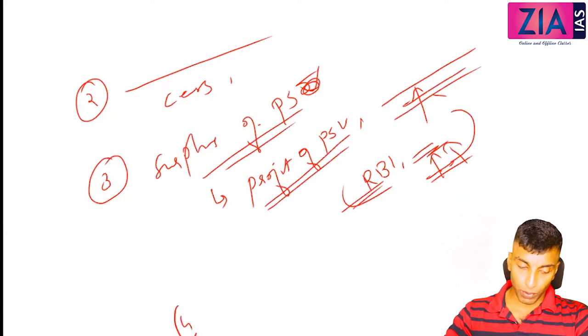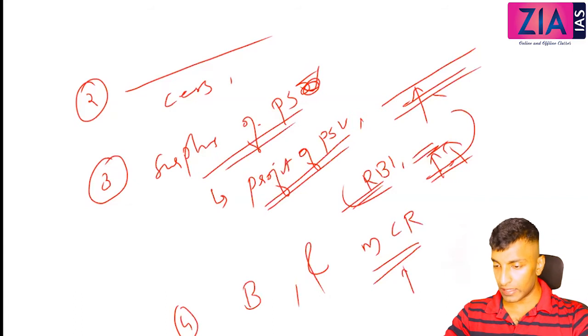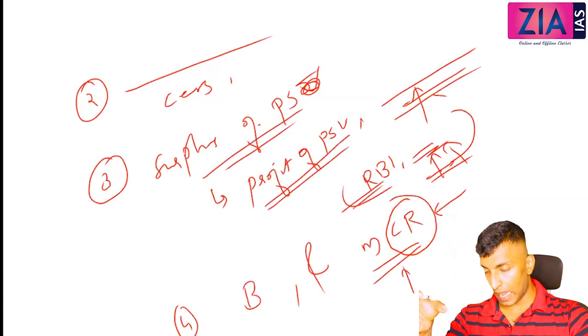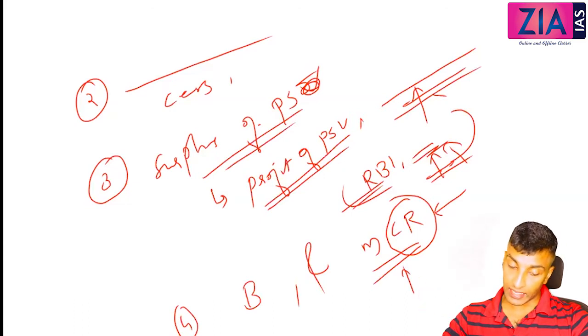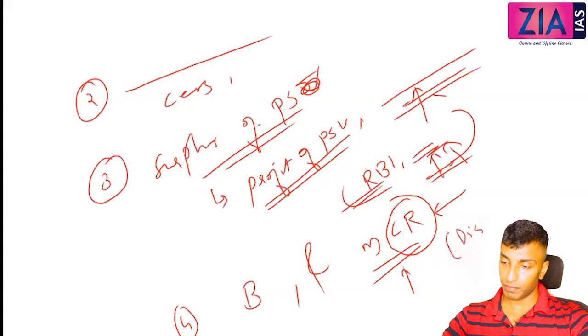Next point you can write borrowings and miscellaneous capital receipts. We will discuss in the chapter on budget what capital receipts are, what revenue receipts are and what capital receipts are. So you can write in brackets: miscellaneous capital receipts include disinvestment. Disinvestment means the sale of any asset by the government.